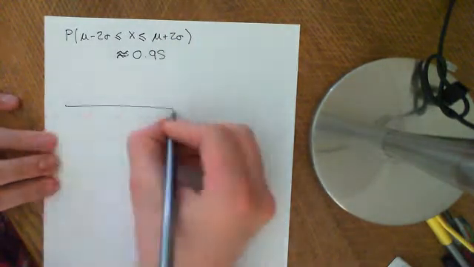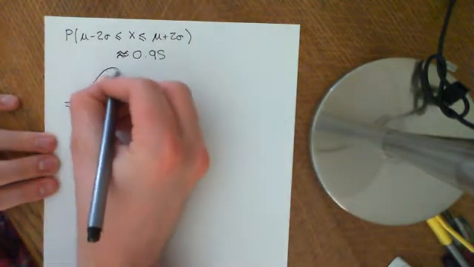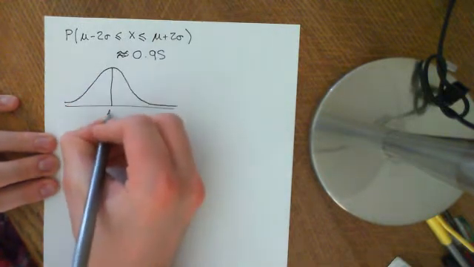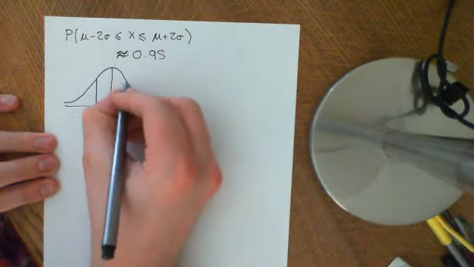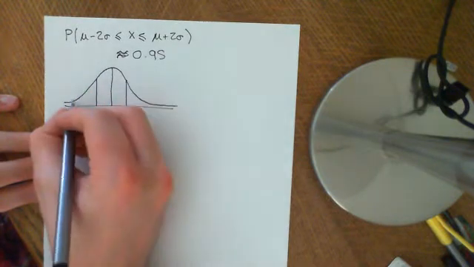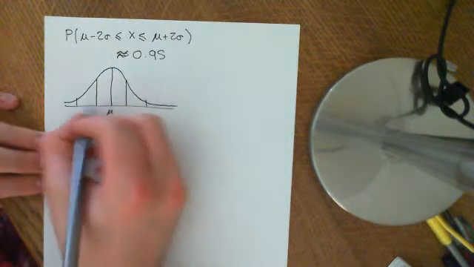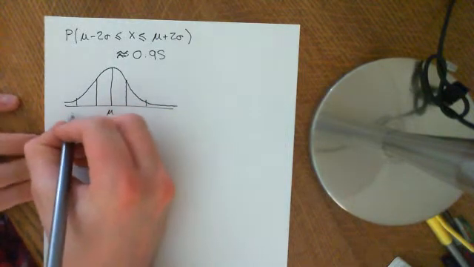So if we draw a picture again, we have something like this, and we have our mean here, and we have one standard deviation here, and the area under that is 68%, and we have two standard deviations, let's say here, not exactly, should be evenly spaced, but never mind.